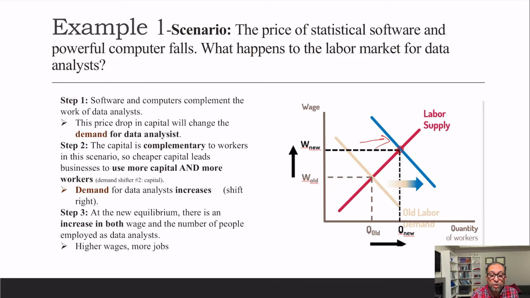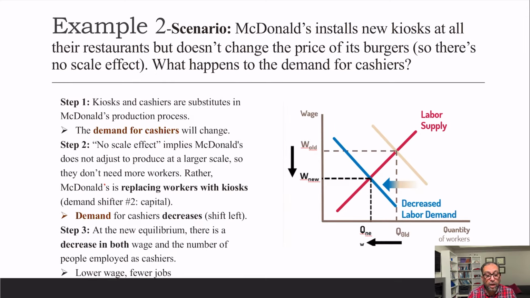When the supply is not changing, we see that the new wage rate is higher than the old one, and the number of new jobs is more than the old ones, the new quantity. So at the new equilibrium, there is an increase in both the wages as well as the number of people employed as data analysts. Higher wages, more jobs.